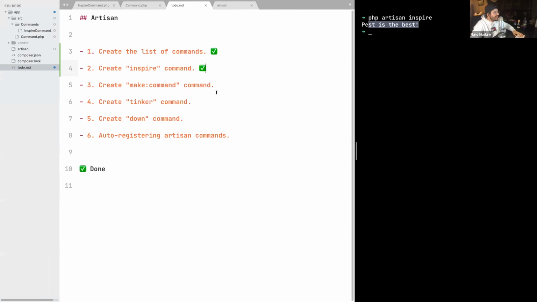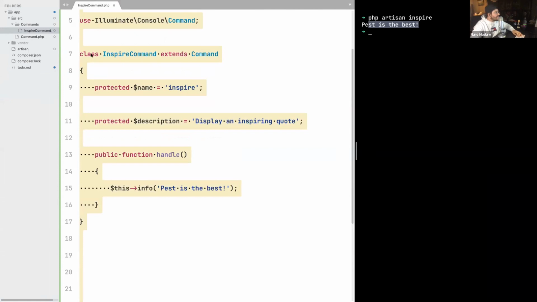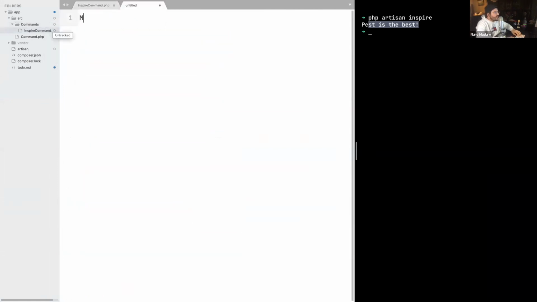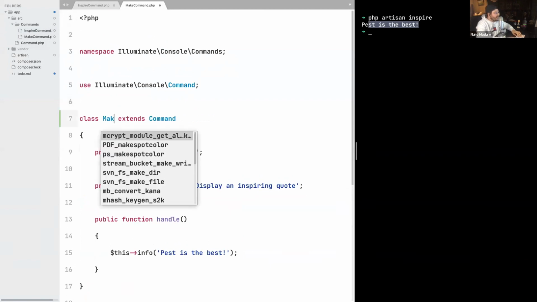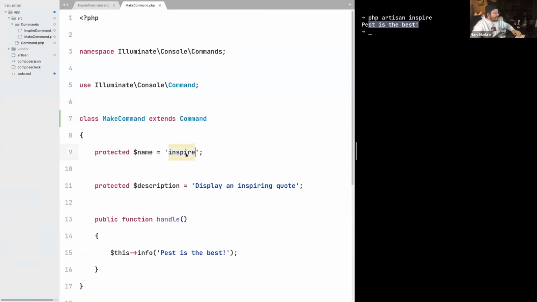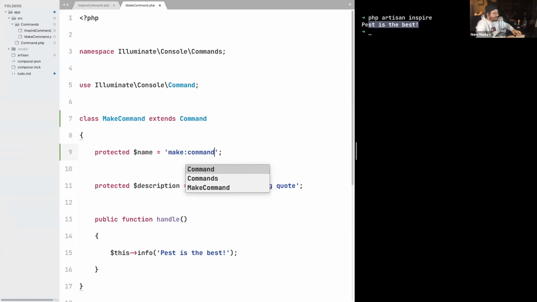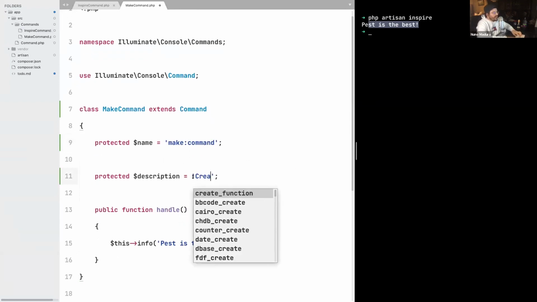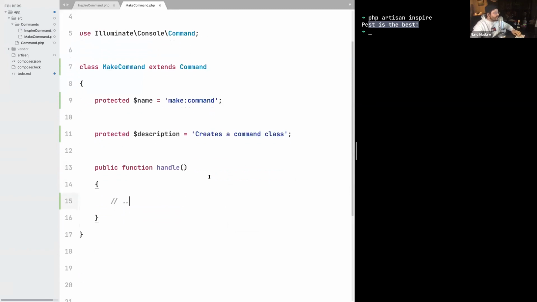Well, we can get started by copying the content of the inspire command. So let's do that and create a new file. In this file, we'll have the name MakeCommand.php. Then once we create this file, we can adjust the class name and the command name as well. So this will be make:command. The description will be "Create a command class." Just like that. And for now, let's leave the handle method completely empty.